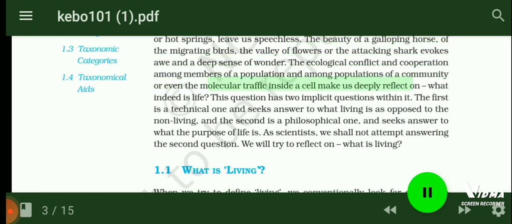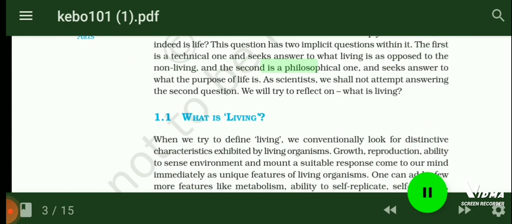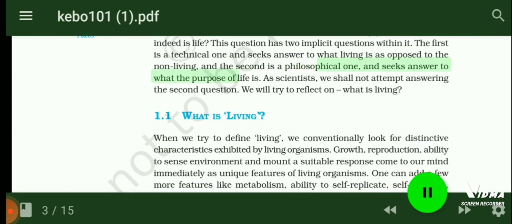This question has two implicit questions within it. The first is a technical one and seeks an answer to what living is as opposed to the non-living, and the second is a philosophical one, and seeks an answer to what the purpose of life is. As scientists, we shall not attempt answering the second question. We will try to reflect on what is living.